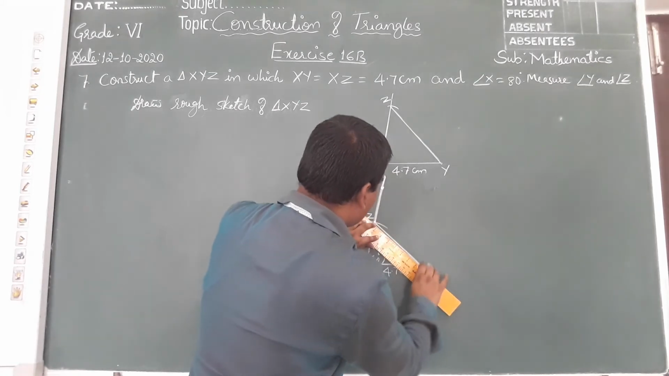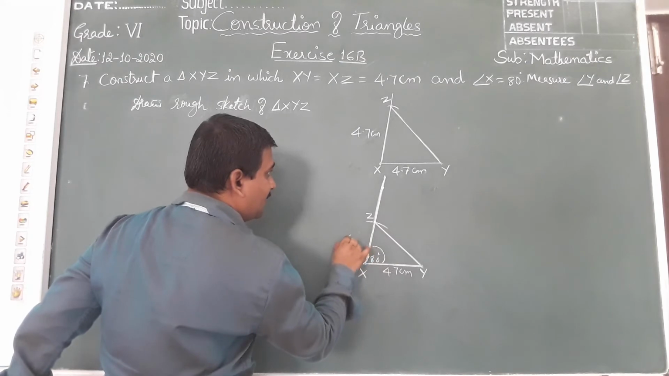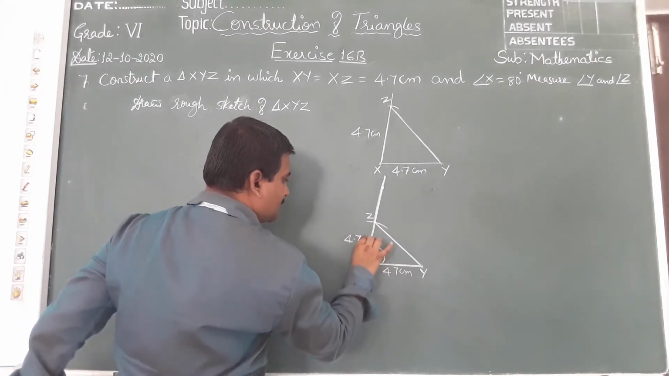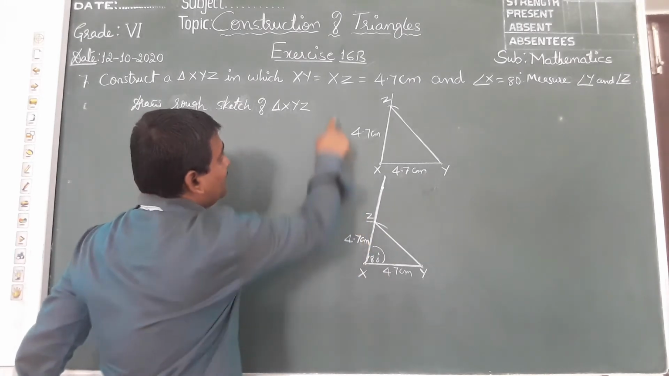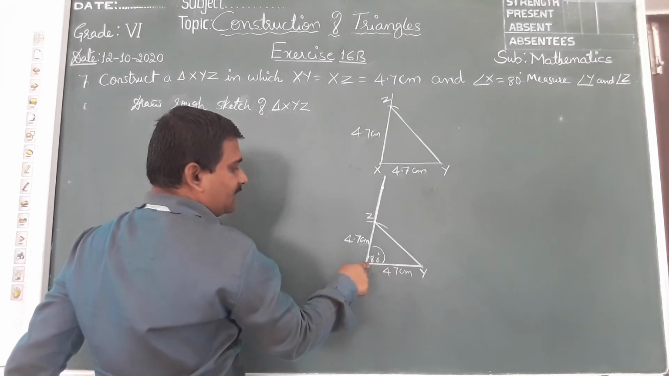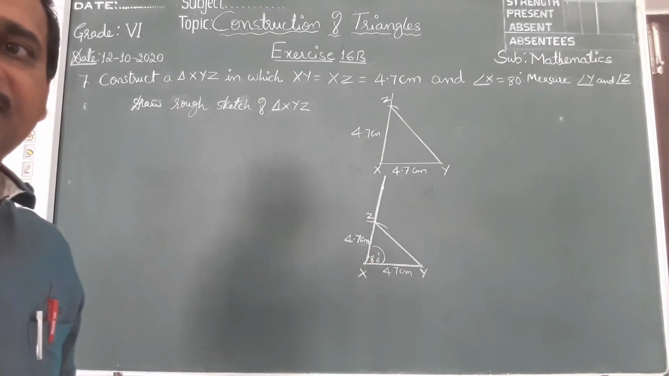Join Z and Y. So this measurement will now be 4.7 centimeter. So XZ is 4.7 and XY is 4.7 and angle X is 80 degree. Right, children? Okay.